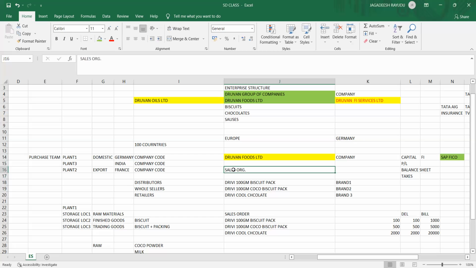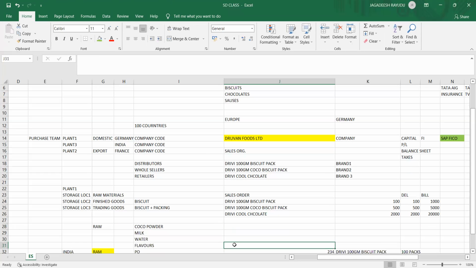I sold through my legal company, my legal sales organization, through which I have done my sales operation. How did I sell? Through a sales order. This is the proof you show to the government. I'm just telling an example. In the similar way, the sales organization is a legal entity and the company code is a legal entity. Now for this legal entity, let's take an example.